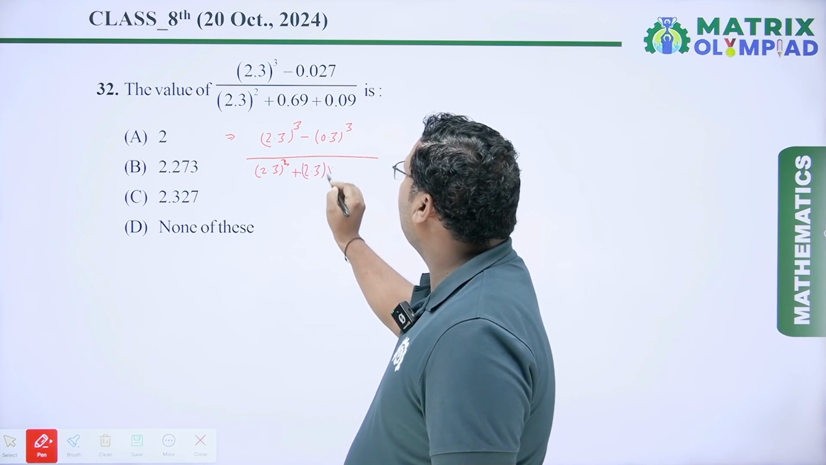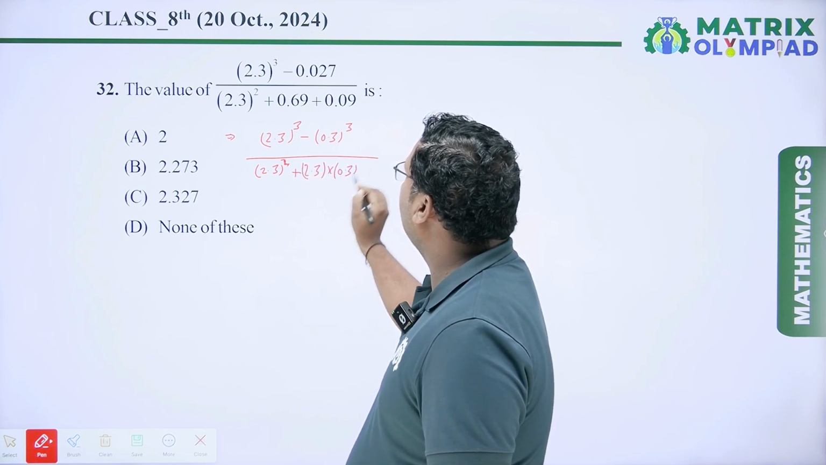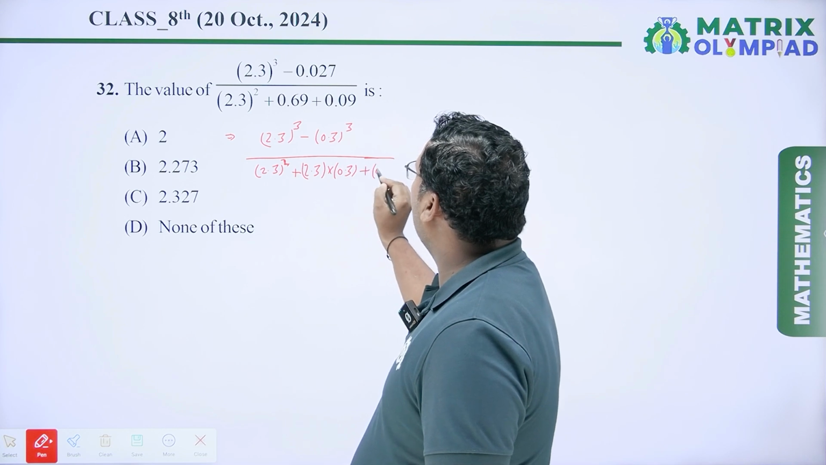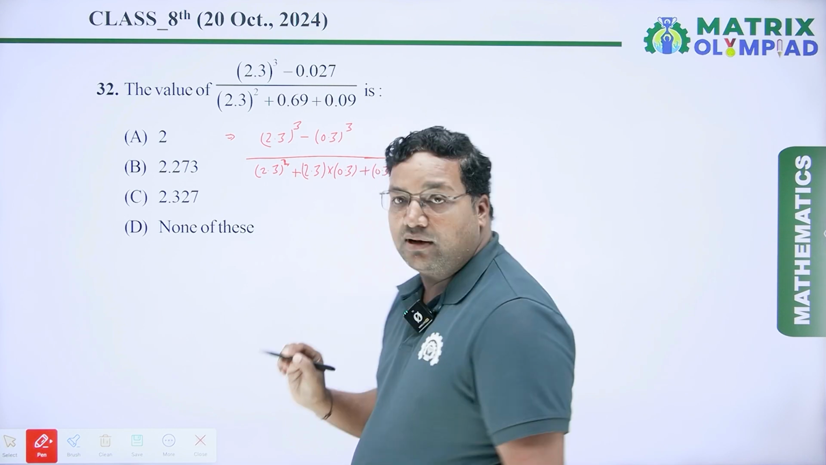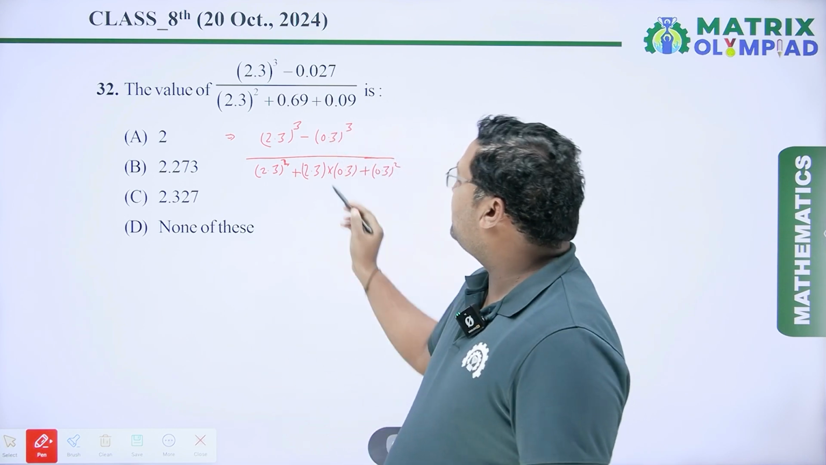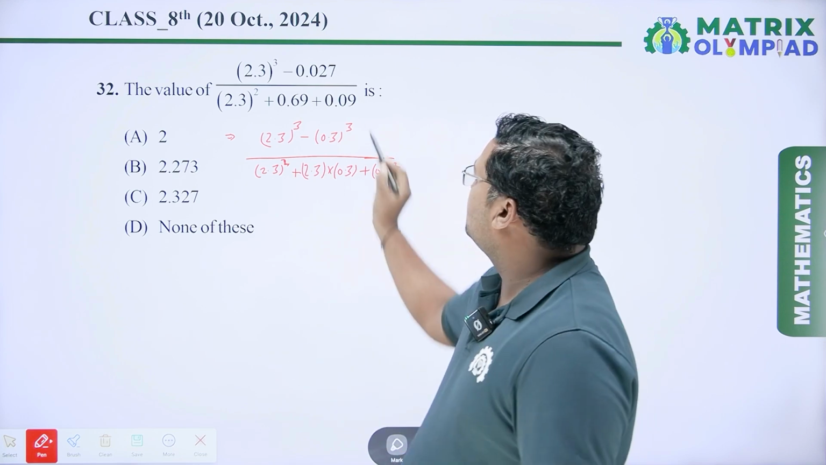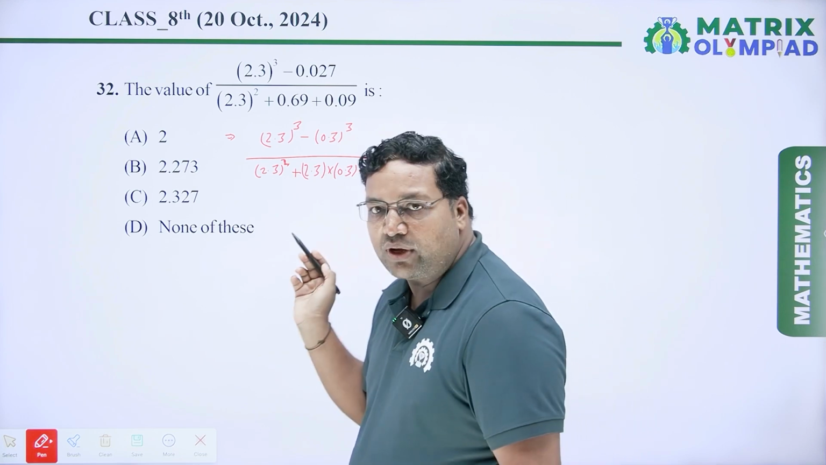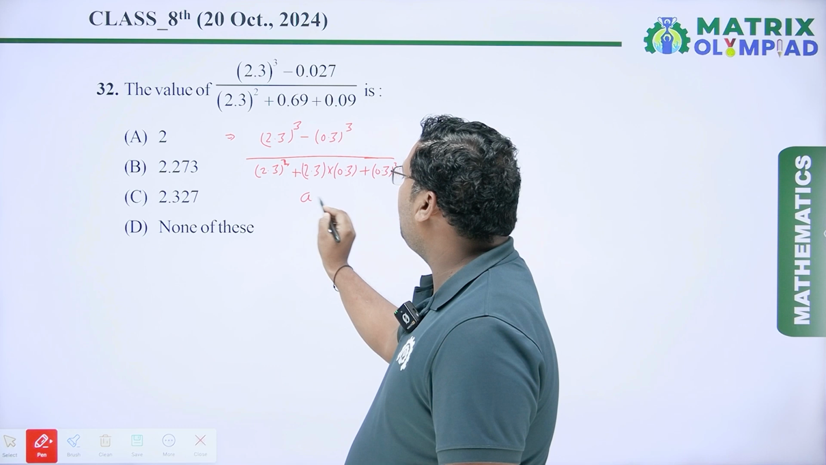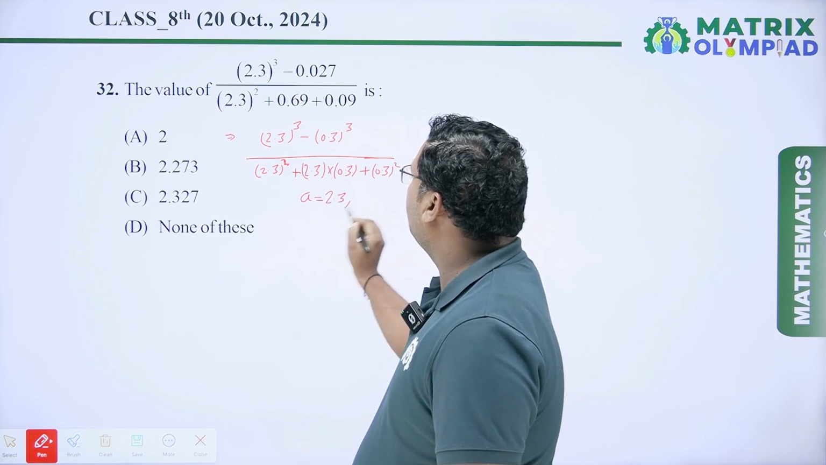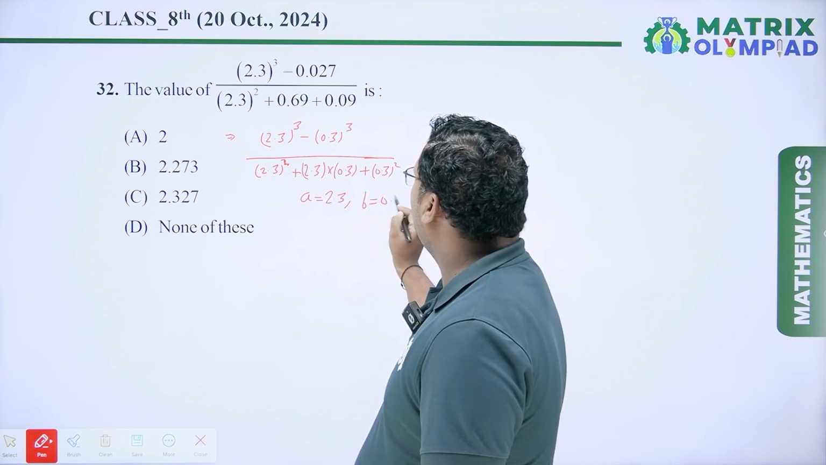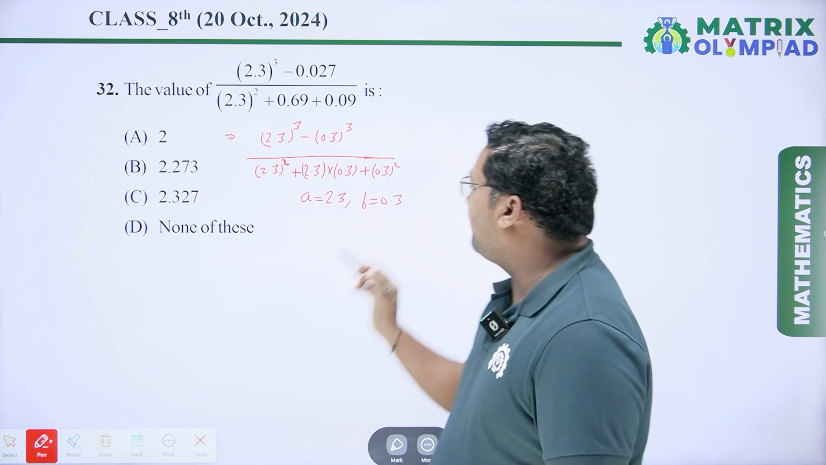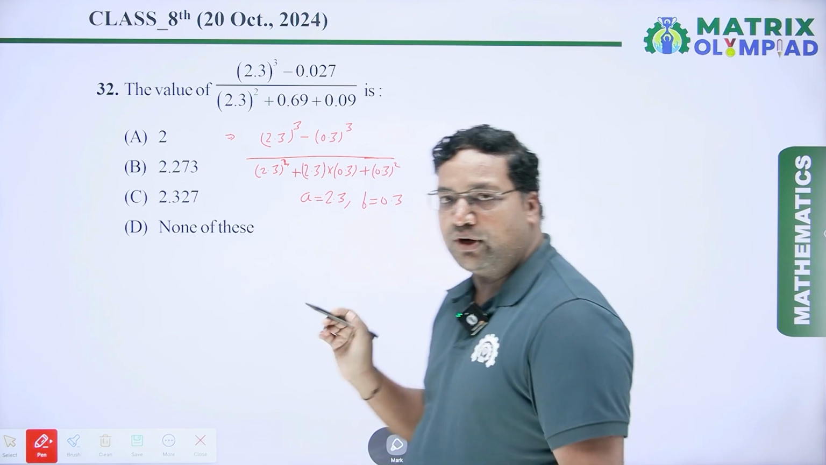plus 2.3 into 0.3 plus 0.3 square. I have to write 0.69 as 2.3 into 0.3, and 0.09 as 0.3 square. Now we have to assume A equal to 2.3, B equal to 0.3. I have to assume A equal to 2.3 and B equal to 0.3.